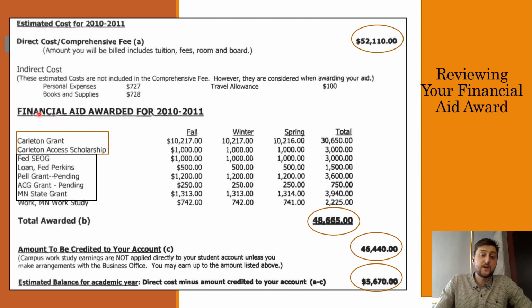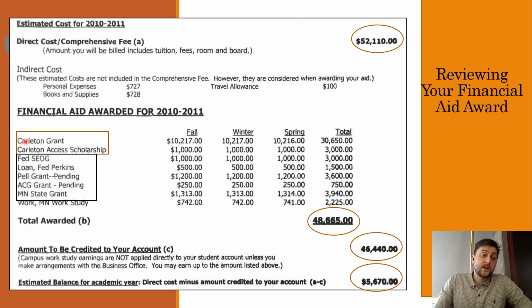Below that, we have the actual financial aid that is awarded. You can see Carleton breaks this up into three different trimesters. Most schools are going to have this listed semester to semester, so fall semester and spring semester. Carleton has a fall, winter, and spring trimester, so they break it up a little bit differently. This column at the far right is the most important one. That is the total amount, right? So that's how much you're receiving in each of these funds over the course of the year.